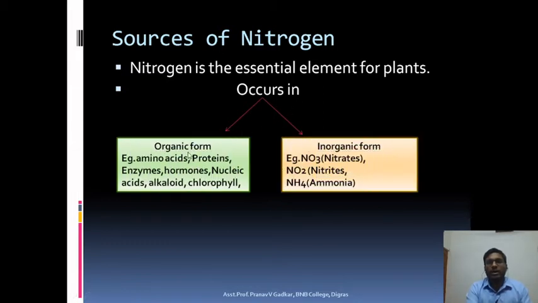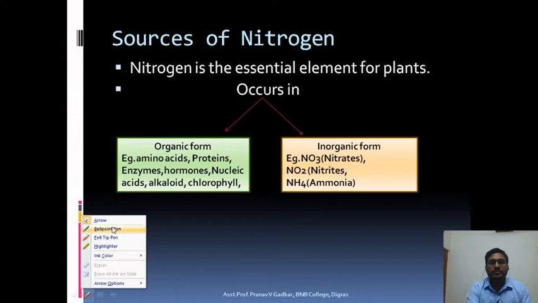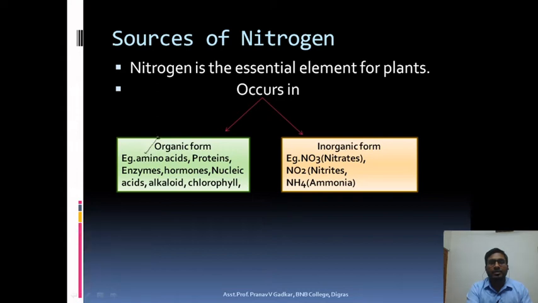So what are the organic forms of nitrogen in the plant? These are amino acids, proteins, enzymes, hormones, nucleic acids, alkaloids and chlorophyll. These are some organic forms found in the plant. What are the inorganic forms found in nature? These are nitrates, nitrites and ammonia. So these are the inorganic forms of nitrogen.